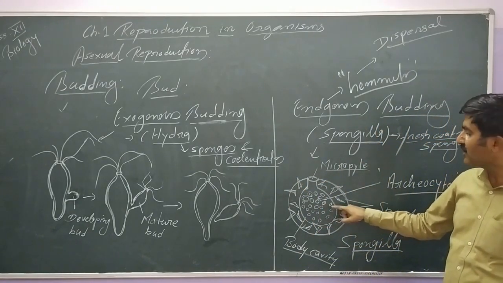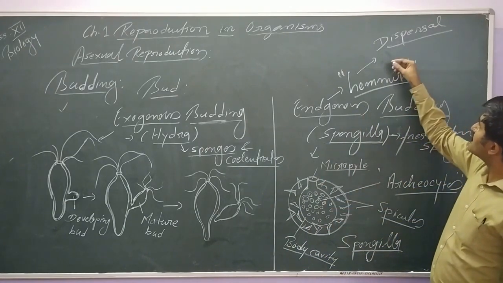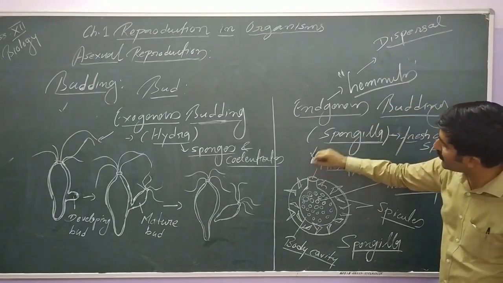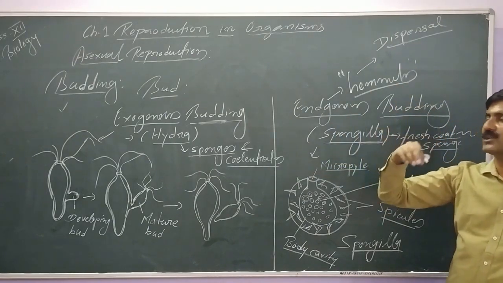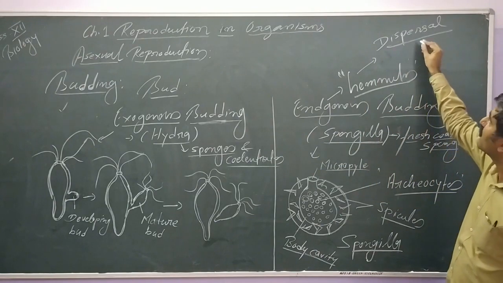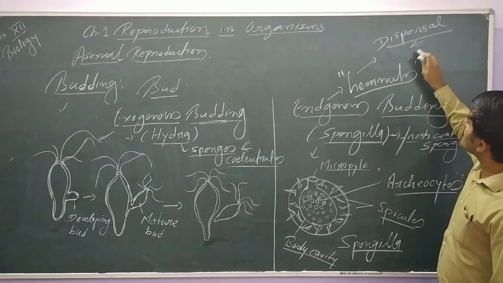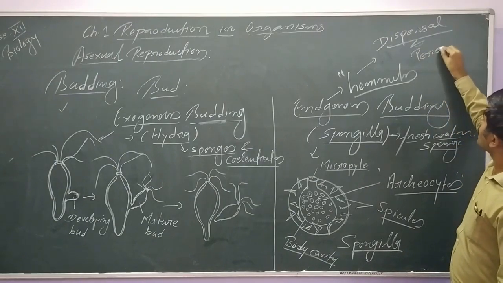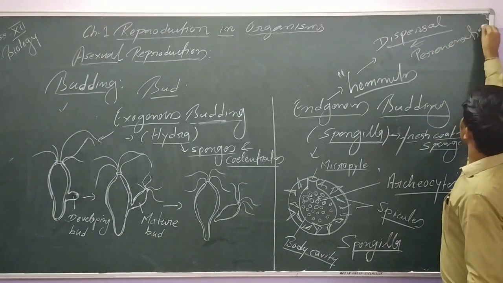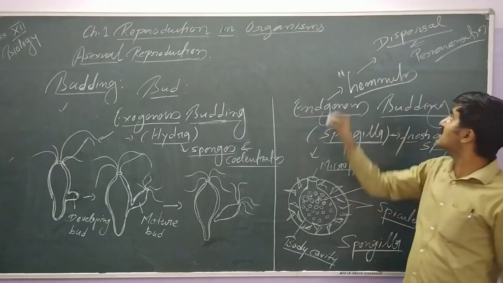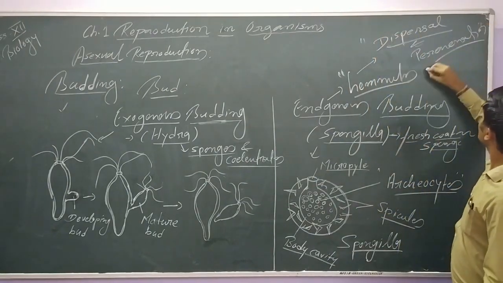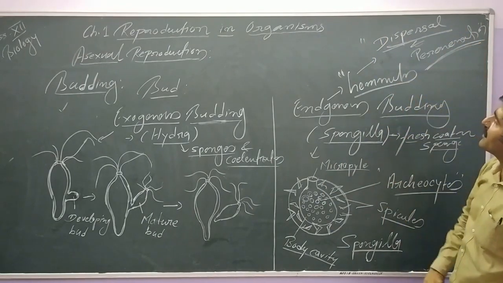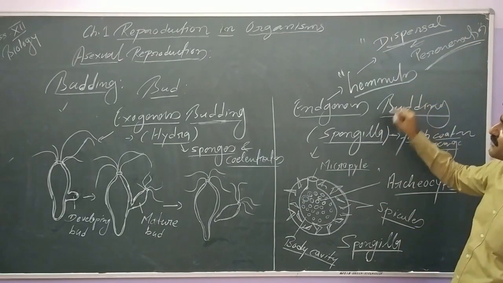So these gemmules not only help in reproduction to produce the new organism, they also help in dispersal, because as they come out from the micropyle with the water current, they move to other areas and they settle down and they grow. Also sometimes in case of extreme conditions, they help in survival, meaning to survive for many years. So this is very important to note here. To overcome the extreme conditions, that helps in dispersal and survival. This is the significance of gemmule, along with acting as the reproductive unit.